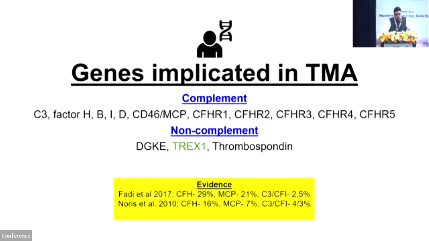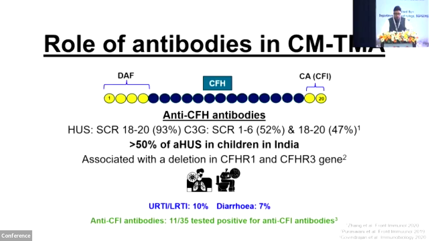So there's another study. The first one is from Paris. The second one is from Italy, where 16% of the patients had mutations in complement factor H, 7% with membrane cofactor protein, and C3 and CFI, 4 and 3% respectively.